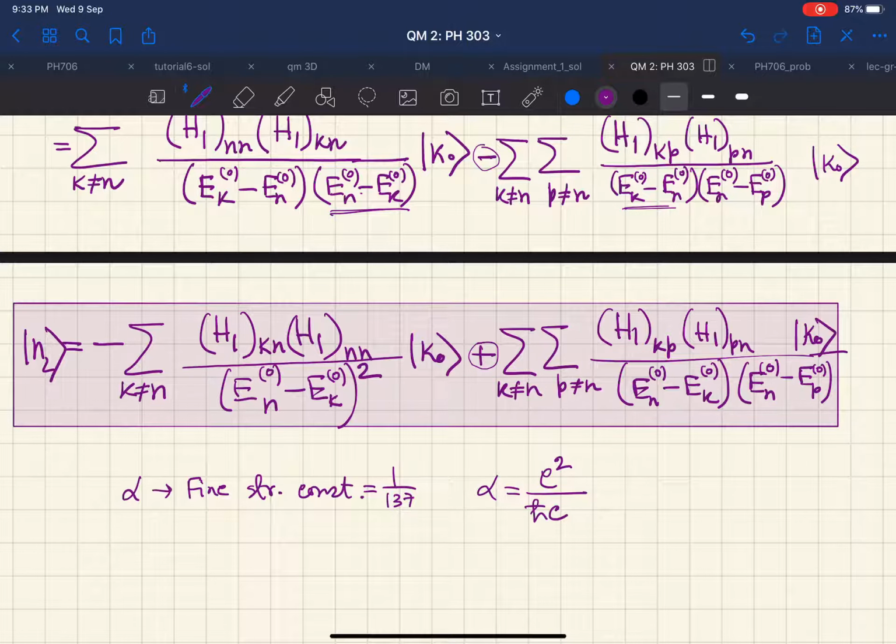Because alpha is 1 by 137, that means it is small. Therefore the subsequent alpha square, alpha cube order terms are even smaller, and you can actually do a very good perturbative expansion when you have electromagnetic interactions or EM interactions. In fact, this was the basis of all the calculations that one does in quantum electrodynamics. So that's where the importance of the perturbative series lies. So let me stop here, and we will solve a lot of problems in the next class.